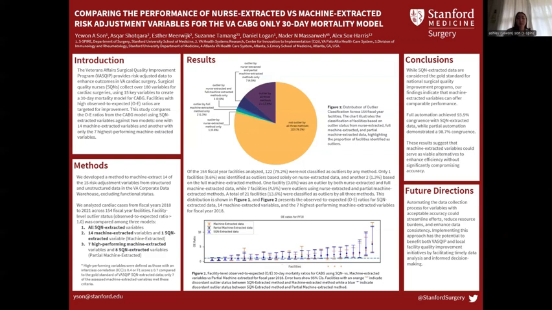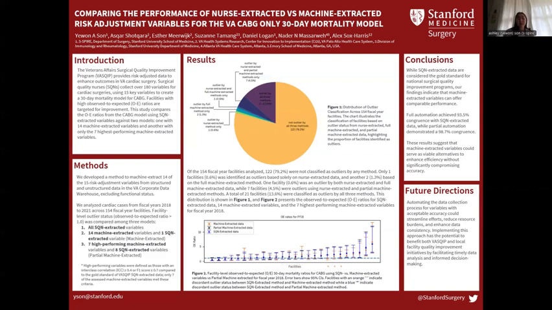Our analysis focused on cardiac cases from fiscal years 2018 to 2021 across 154 facilities. We compared facility-level outlier status, defined as an observed to expected ratio greater than 1, among 3 models. 1, all SQN extracted variables. 2, 14 machine extracted variables and 1 SQN extracted variable, which we call the machine extracted model. And 3, 7 high-performing machine extracted variables and 8 SQN extracted variables, which we call the partial machine extracted model. The high-performing variables were defined based on an interclass correlation of 0.4 or higher, or an F1 score of 0.7 or above, compared to the gold standard of VASQIP SQN extracted data.